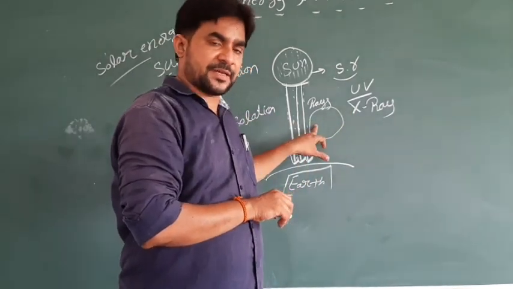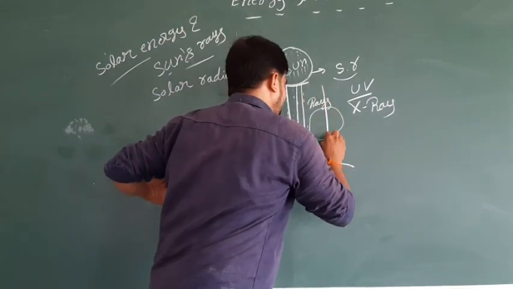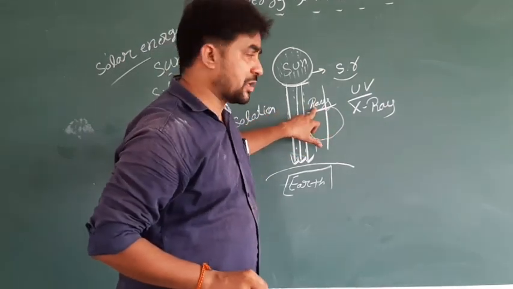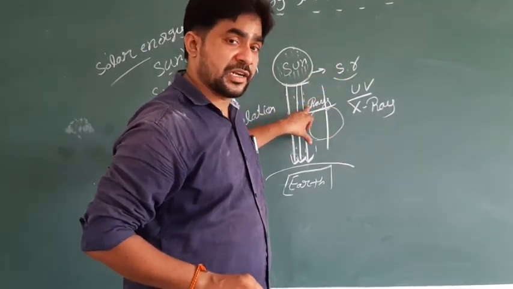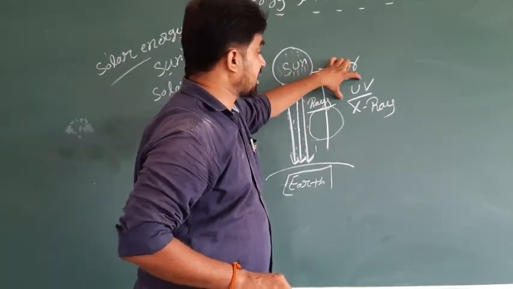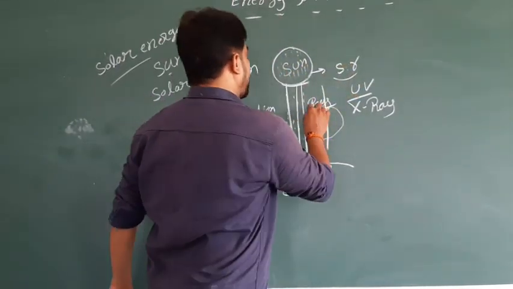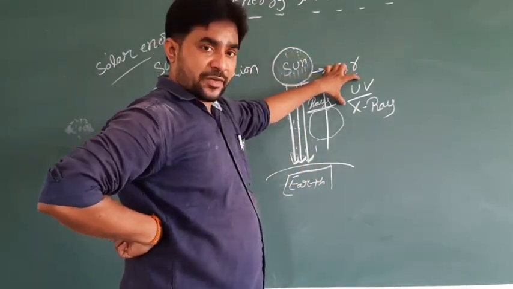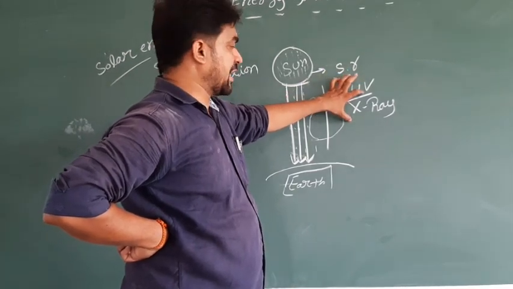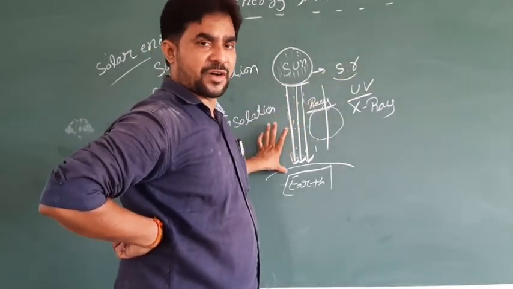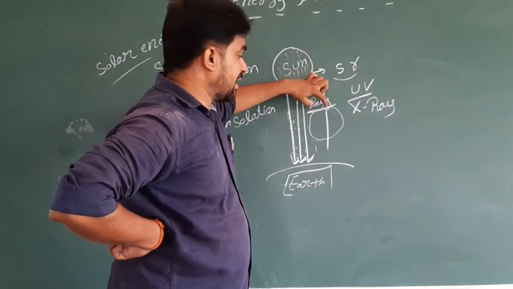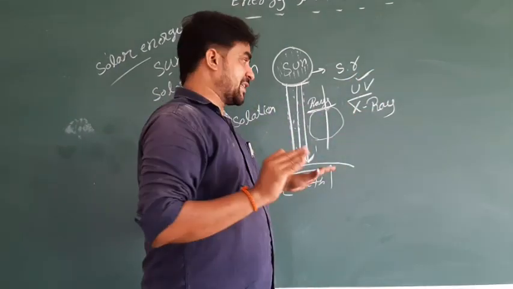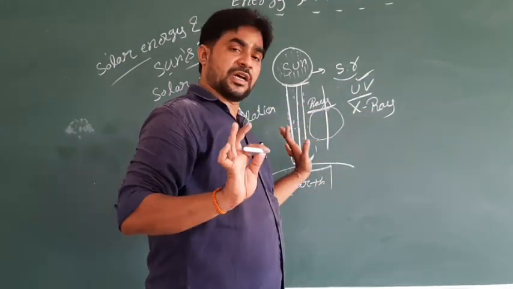In the atmosphere, before reaching the earth, there is the ozone layer. That ozone layer stops the ultraviolet and X-rays, so they are filtered out right here. Sometimes ultraviolet rays and X-rays can travel through the air in the atmosphere, but the ozone layer stops them.